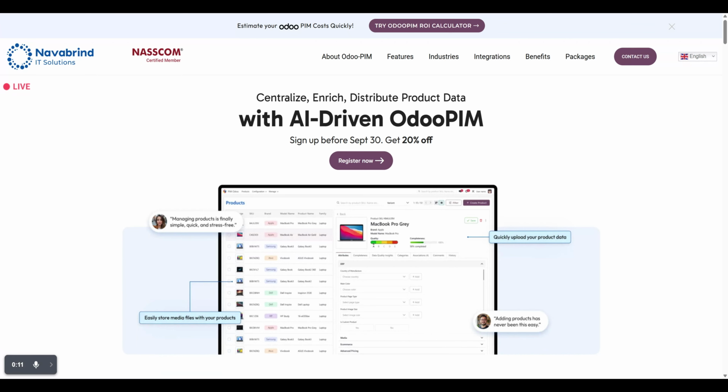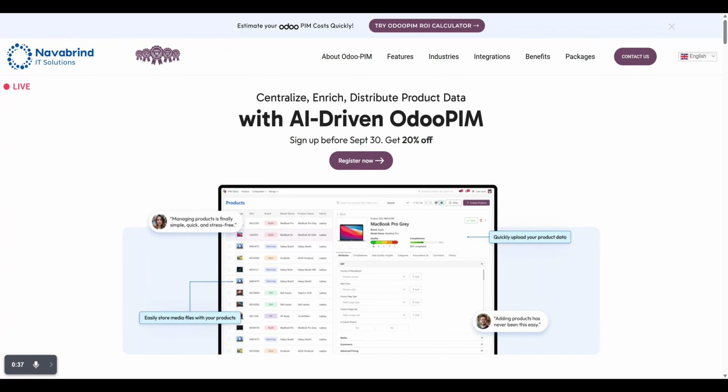Hello all. Today I am going to demonstrate Odoo PIM, which is a standard offering from Navbrand IT Solutions. PIM stands for product information management. In any type of product information management, merchandisers are the product editors used to centralize the product information, enrich the product content, and distribute that product content to multiple channels.